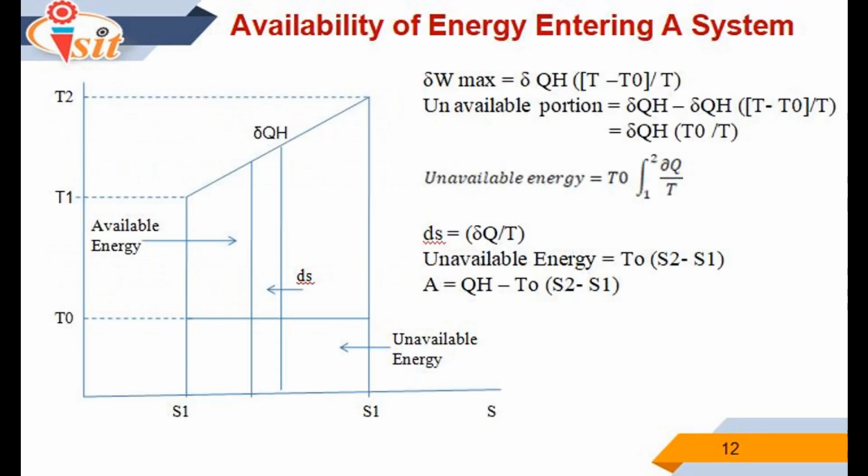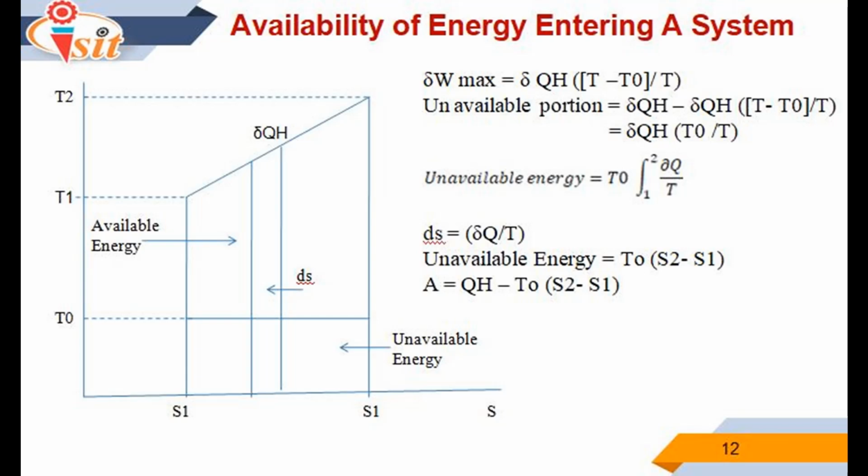The next important point is availability of energy entering a system. The energy may enter the system either as heat or work crosses its boundary. In actual practice, the heat is added to the system. Its temperature rises from T1 to T2, as shown in the figure.